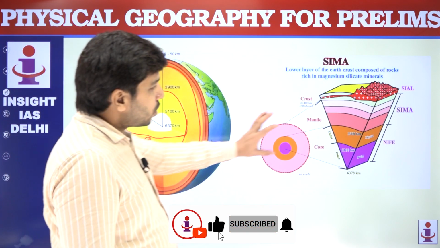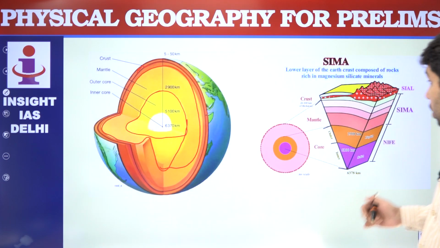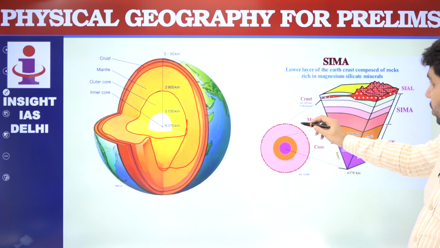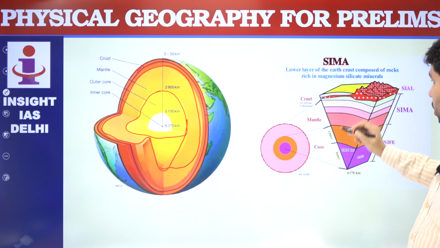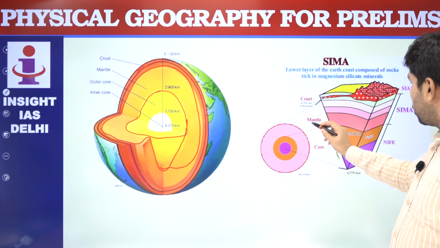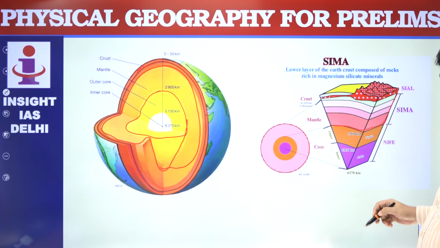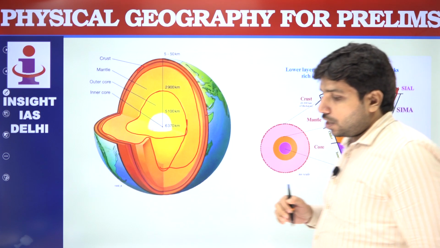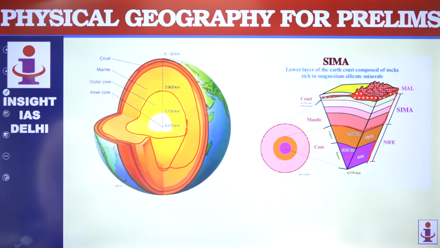So this is a cross section, you can say. The mantle has Sima and some part of the crust is also having Sima, and Sial is only on the crust. So this is the cross section you can see. This part is Sima, this part is Sial. The core is having Nife. So this is the cross section of Earth to memorize a few facts very easily.